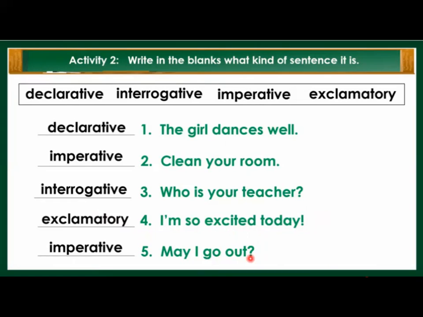Is it asking a question, or is it making a request? May I go out? This sentence is imperative because it is requesting.